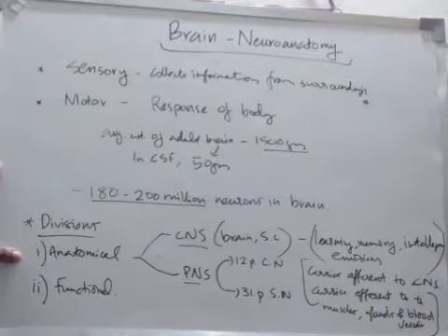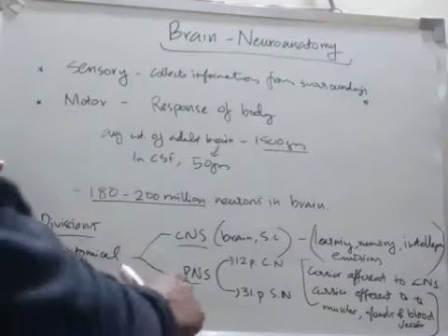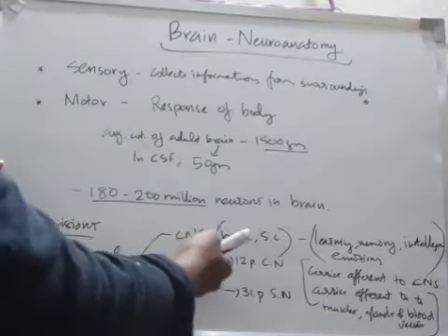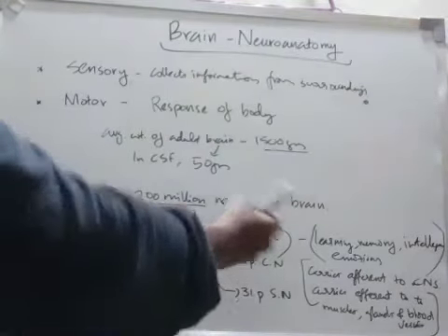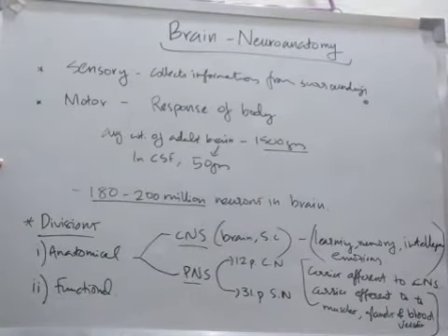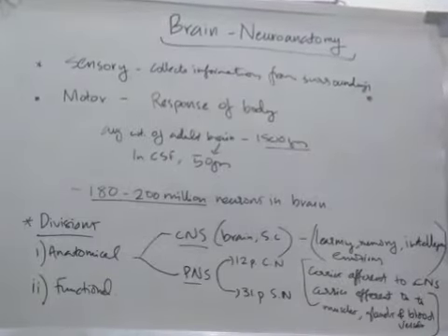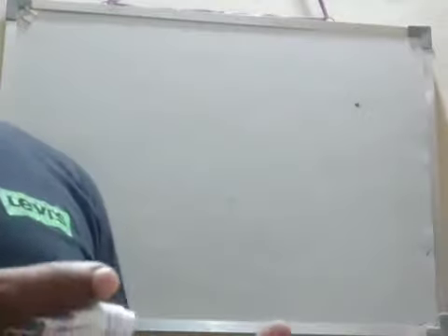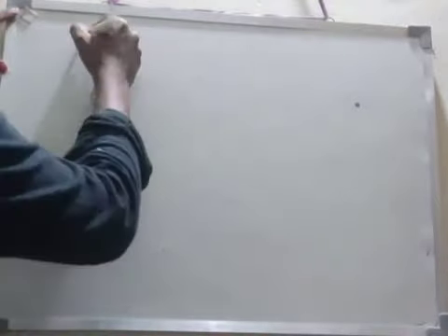So here is the anatomical classification: CNS and PNS. The CNS is the central nervous system and the PNS is the peripheral nervous system. The CNS comprises the brain and spinal cord, and the peripheral nervous system comprises 12 pairs of cranial nerves and 31 pairs of spinal nerves. The second division of the nervous system is functional. First we discussed anatomical, and now we are going to discuss functional.